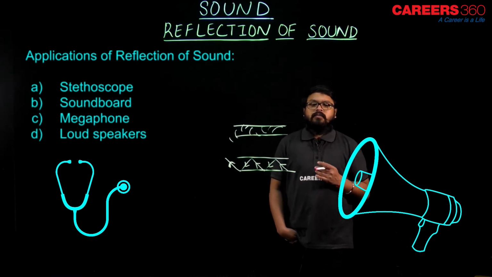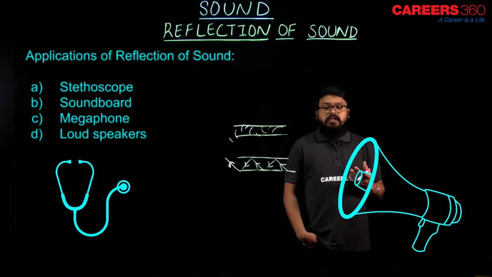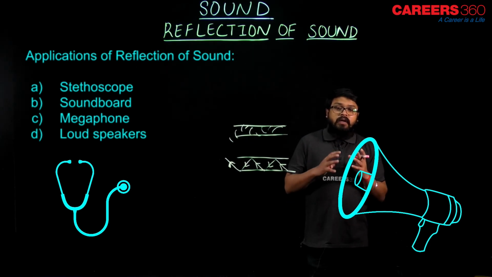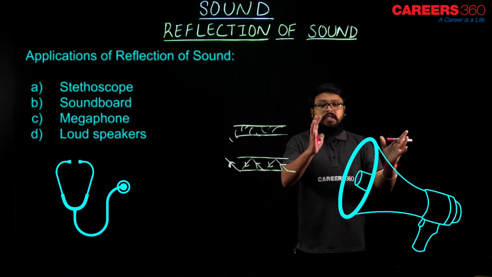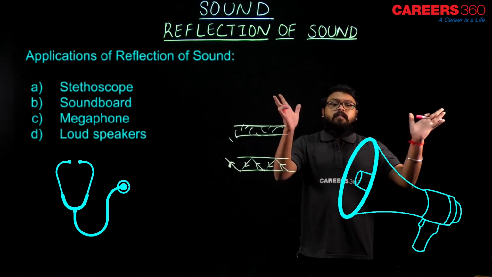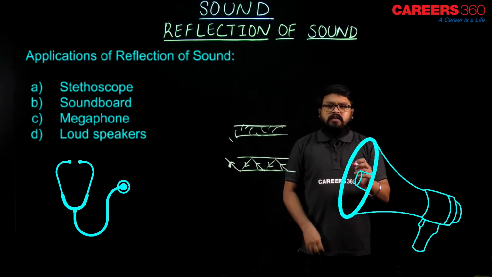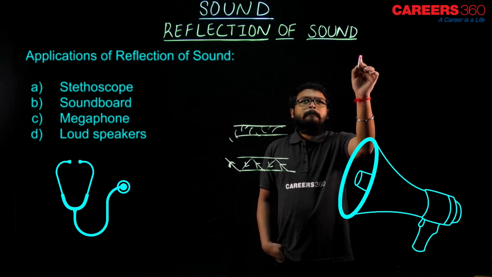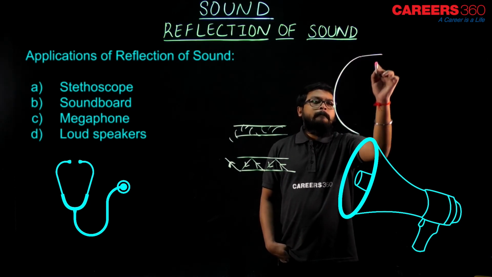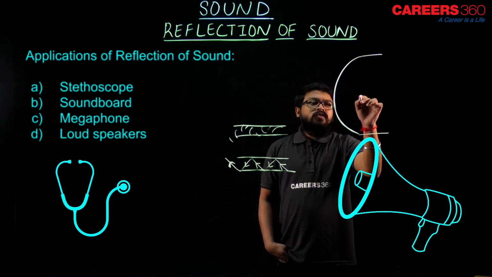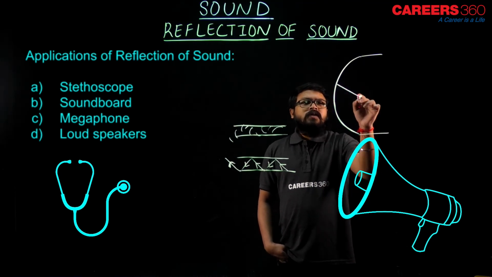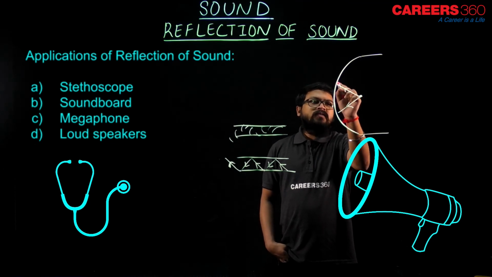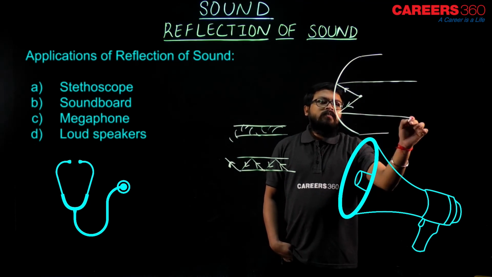And a soundboard is used in an auditorium or hall to make the sound get transmitted into a large space. The design of the soundboard is somewhat like this. This would be the source of the sound, transmitting sound waves, and after reflection they become like this.